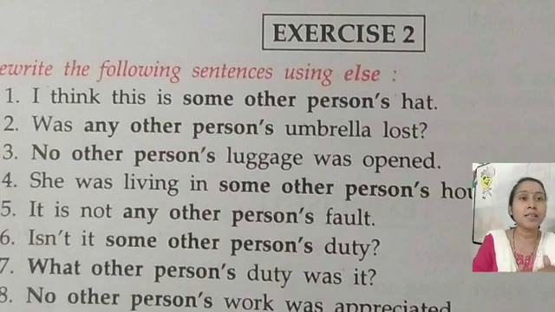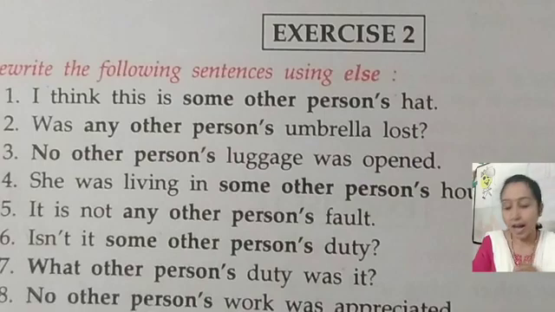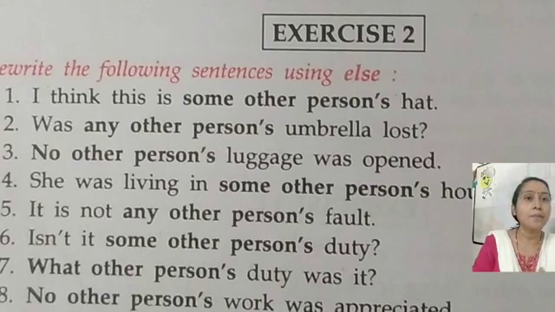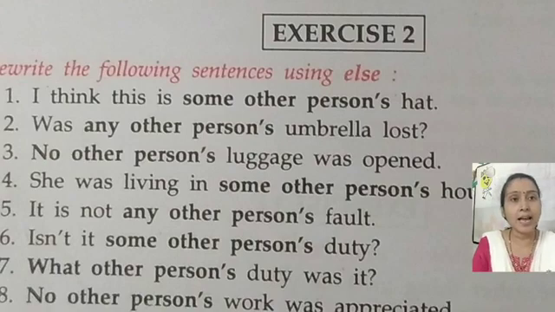Instead of some other person's, you have to write: I think this is someone else's hat.